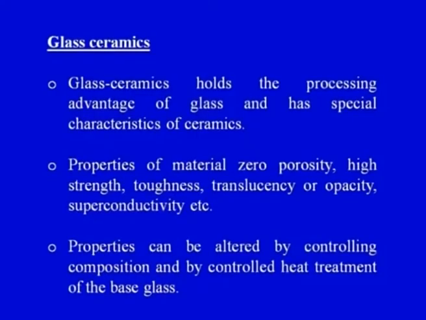Properties of the material: what type of properties do glass ceramics possess? Zero porosity, the porosity is very less. High strength, so strength is improved. Toughness is good. Translucency or opacity, we can have whatever we want or design accordingly, and superconductivity. So glass ceramics have certain special characteristics, mentioned on your screen. Again, to revise: the porosity is less, strength is good, toughness is good, we can have a range from translucency to opacity, and superconductivity.